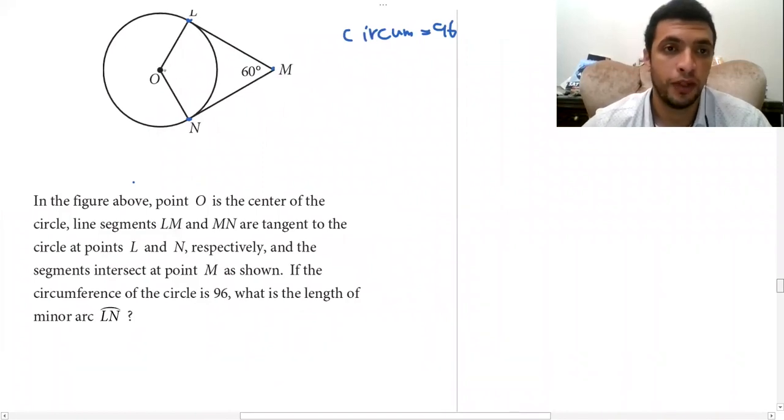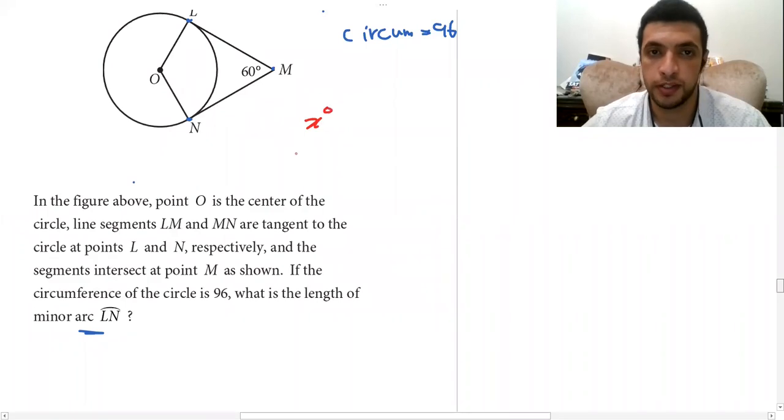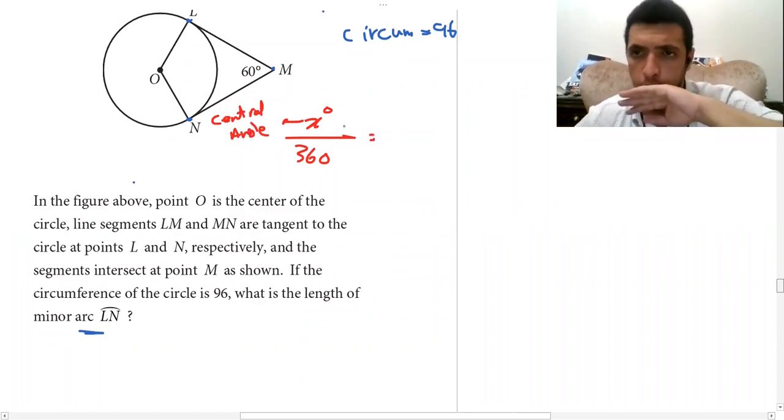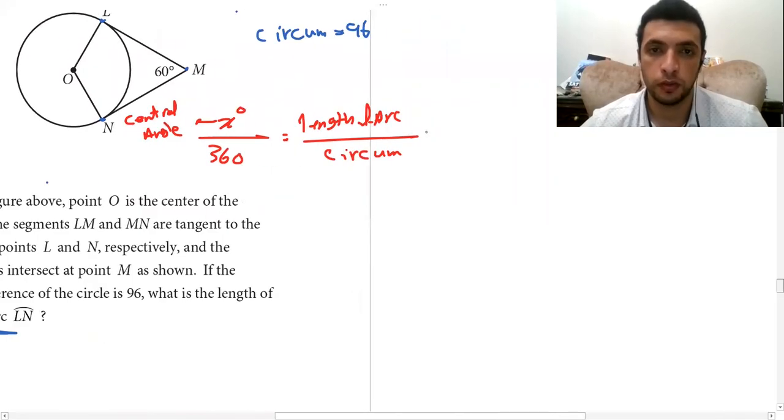Look, we have one rule. If he's asking about length of arc or area of sector, we have this rule: x degrees, central angle, over 360 equals length of arc over circumference, equals area of sector over area.